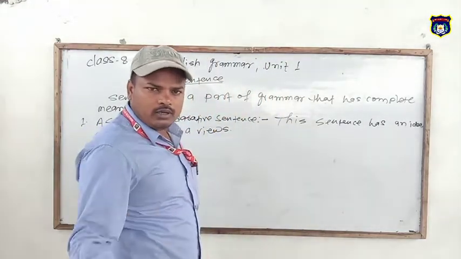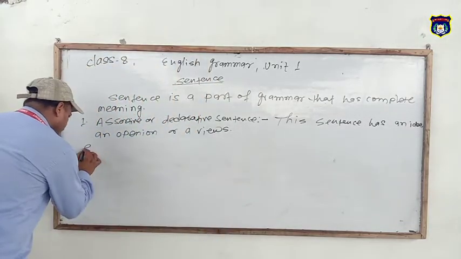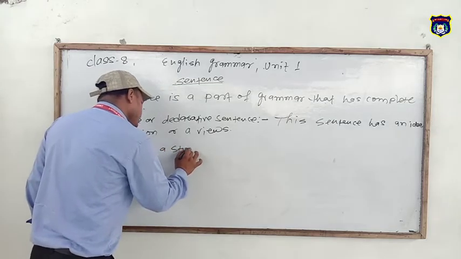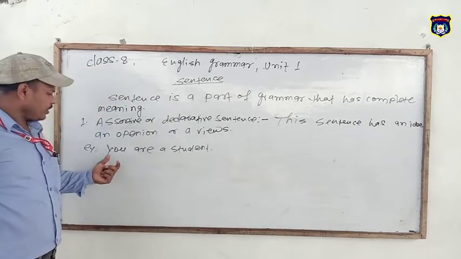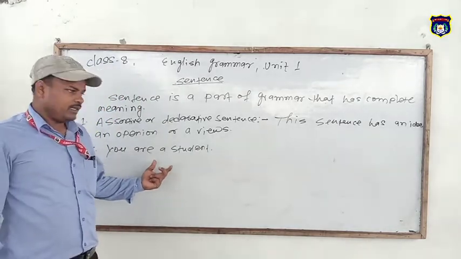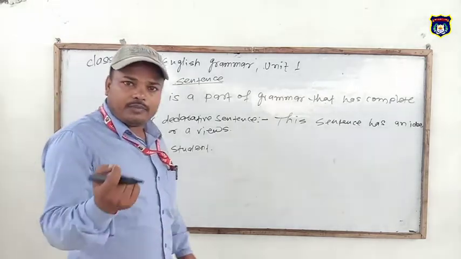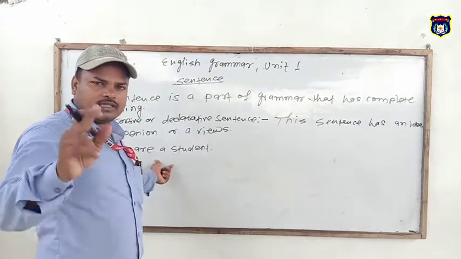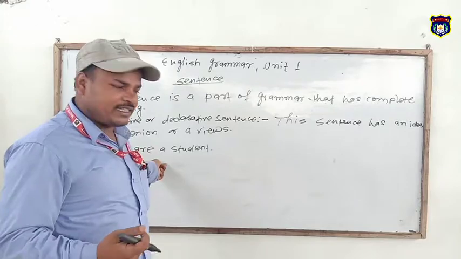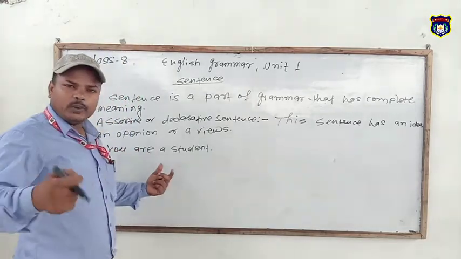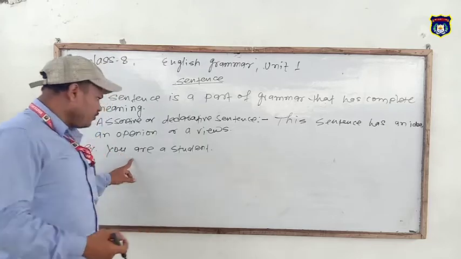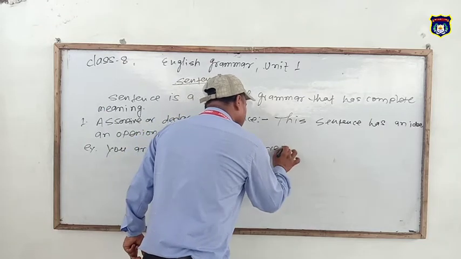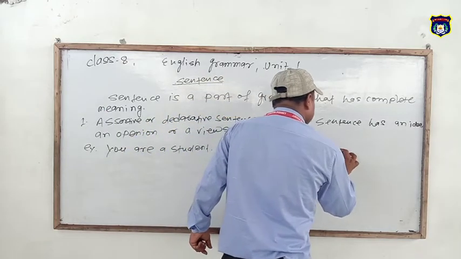So here let's have a look at a sentence as an example. You are a student. This is an assertive sentence. That is your view. So this is affirmative. Assertive has 2 parts, affirmative and negative. Also you can write the negative sentence of the given sentence. You are not a student.